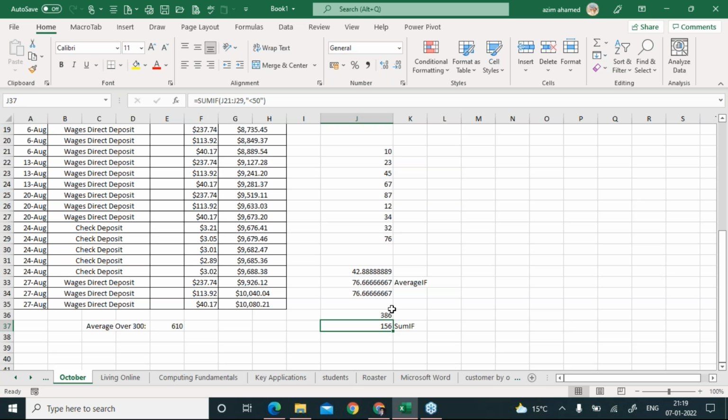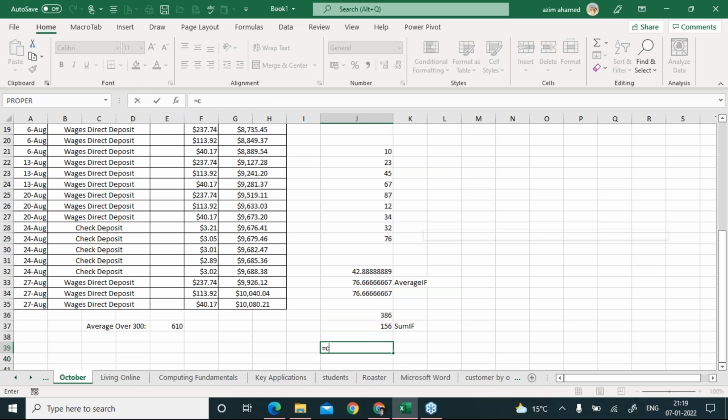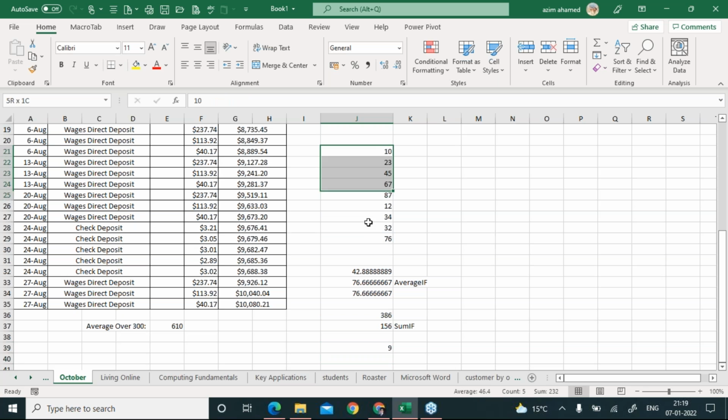And now, one last look, everybody. If I use this formula, it is called count. It is one of the functions we have, which can count the number of entries we have done so far. When I hit enter, I got this 9. Okay, it means there are 9 numbers here in this range.